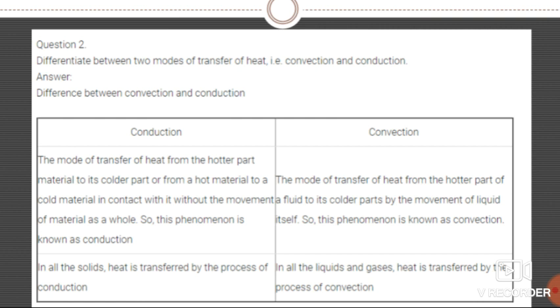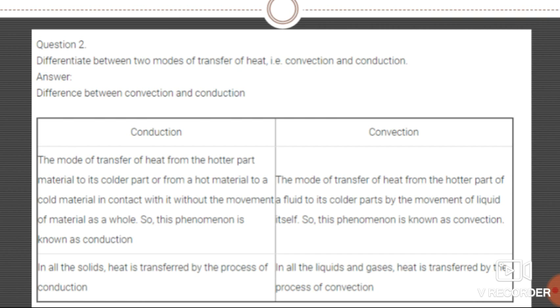This phenomenon is known as conduction. So for conduction, heat is transferred from hot material to cold material whenever they are in contact with each other, but it is transferred without the movement of the material as a whole.